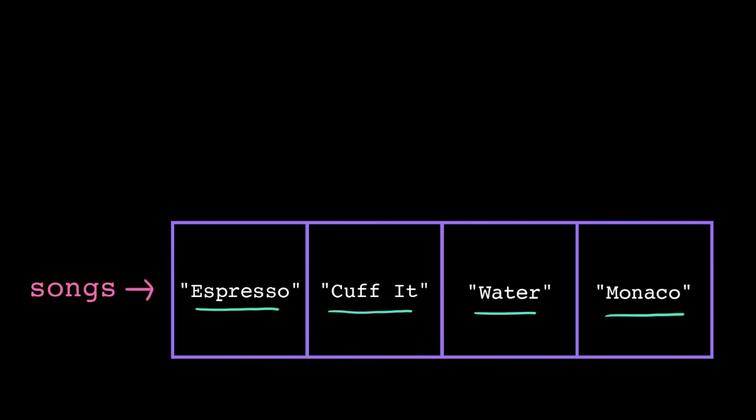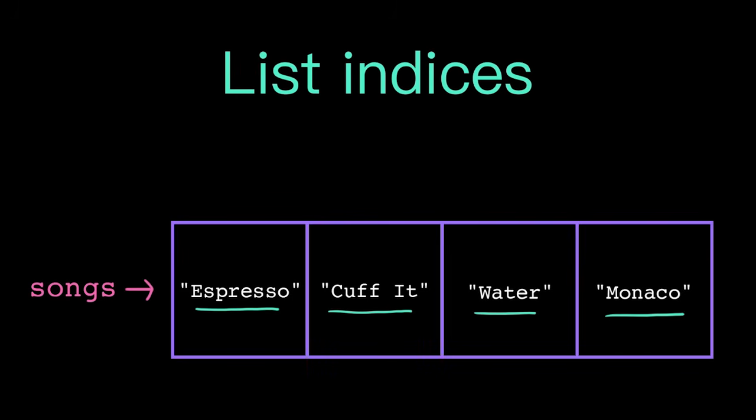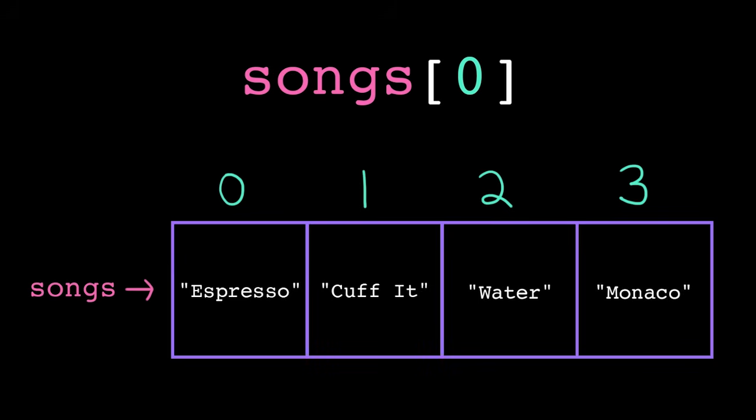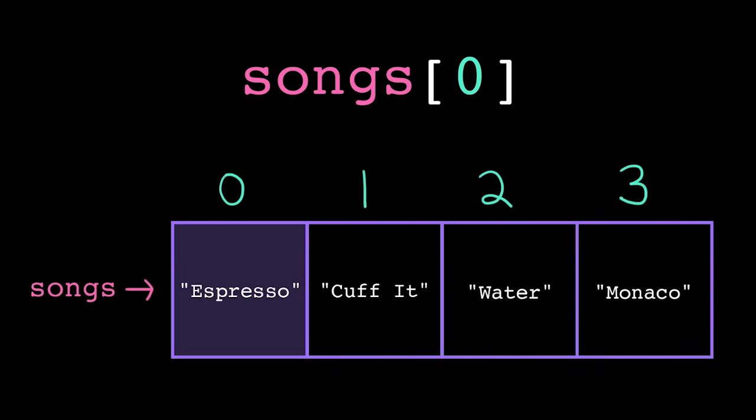But in computer land, instead of starting our count at 1, we start counting at 0. We call these positions list indices. So the element espresso is at index 0, this is at index 1, index 2, and index 3. The syntax for accessing an element at a specific index also uses square brackets. We take the variable name of the list, square bracket, index, square bracket. So this accesses the element at index 0.